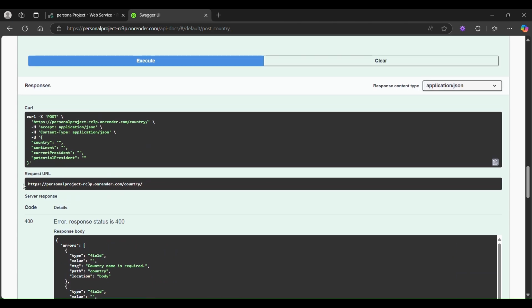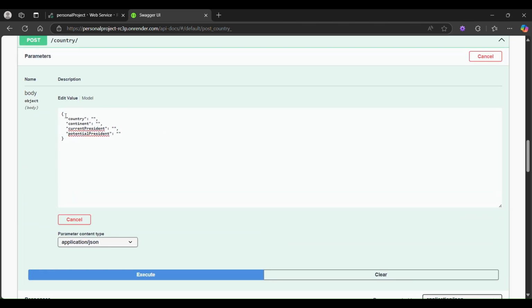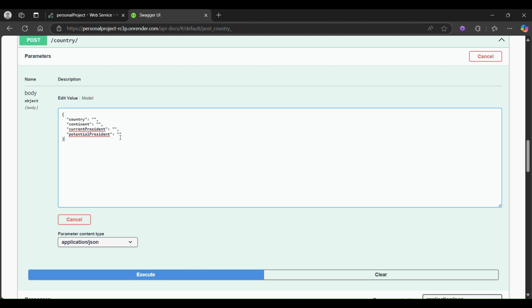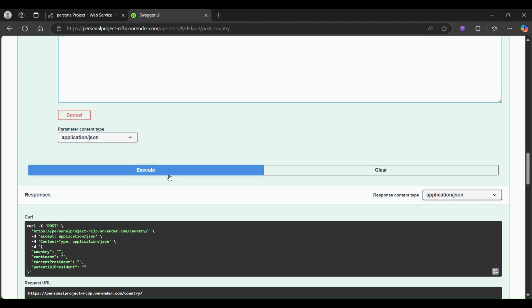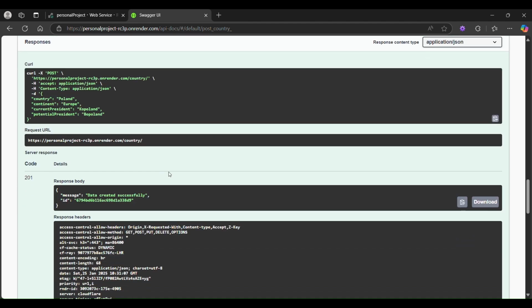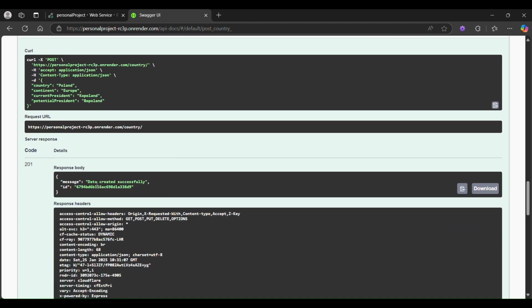All the fields are required. That's the only way the collection can make sense. It's different from the first one. So now I put this in and execute. We get a message: data created successfully, and we have the ID.